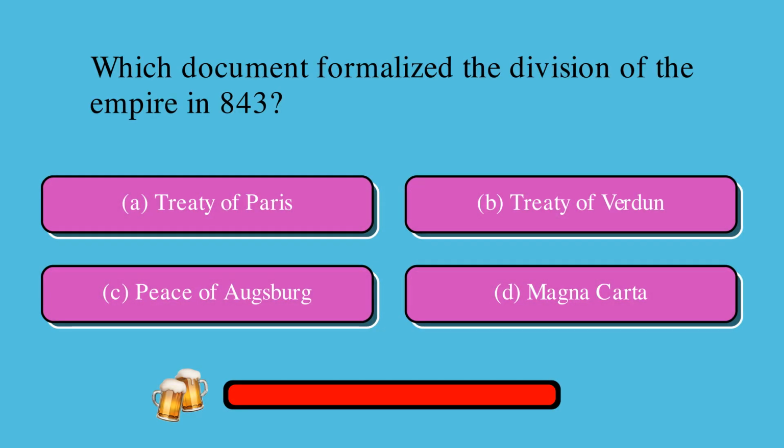Which document formalized the division of the empire in 843? Is it A. Treaty of Paris, B. Treaty of Verdun, C. Peace of Augsburg, or D. Magna Carta? The correct answer is B. Treaty of Verdun.